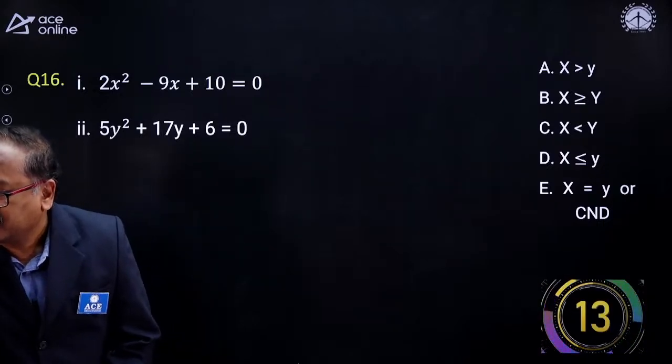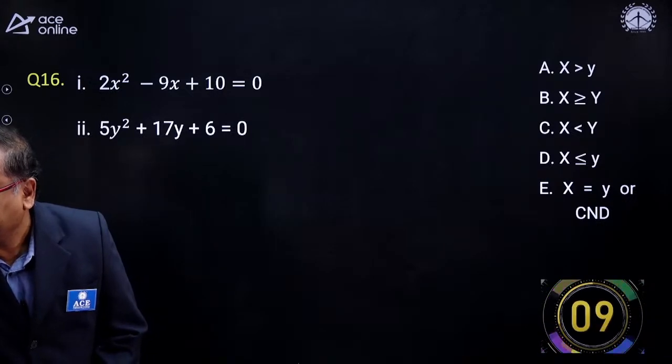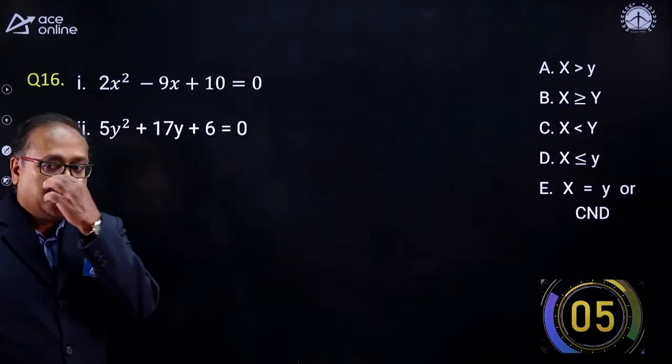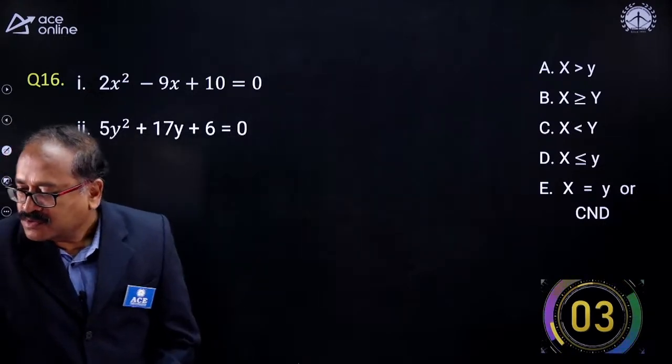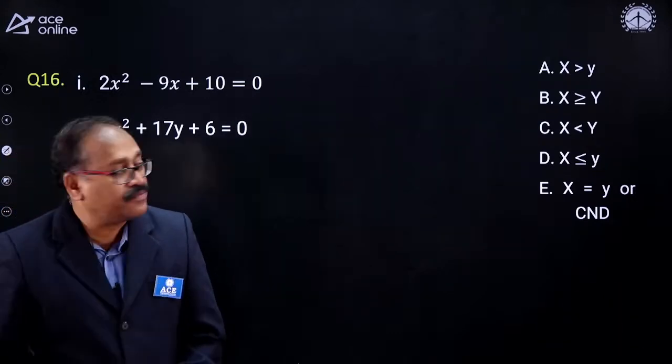Deepthi, you are doing so nice, ma'am. You are doing very well, Deepthi. Let's go. Option C. Deepthi says option A, and then Deepthi and Sai Kumar are fighting.